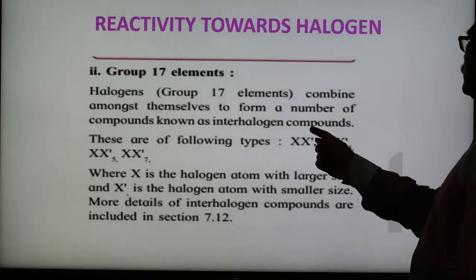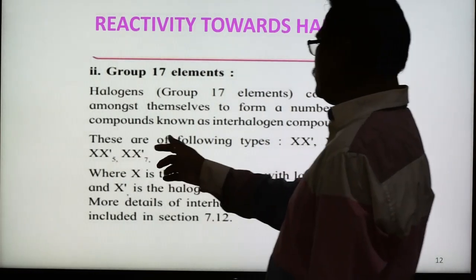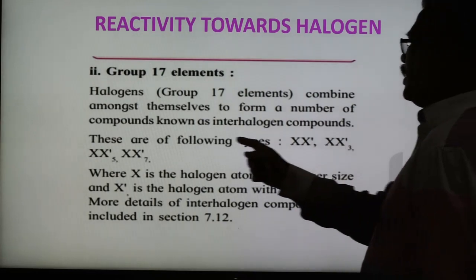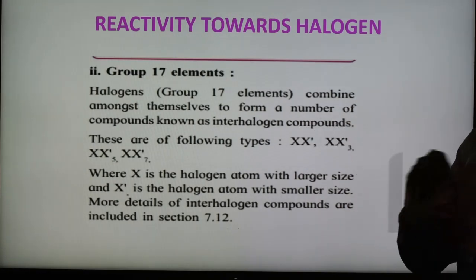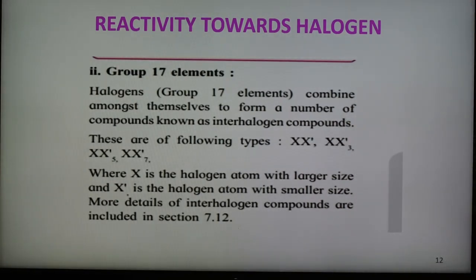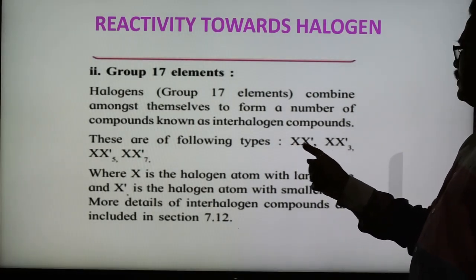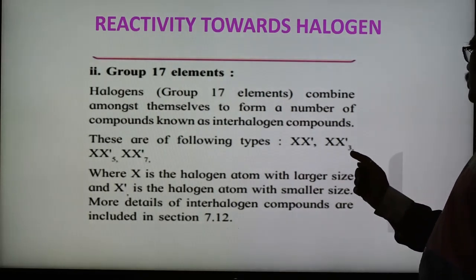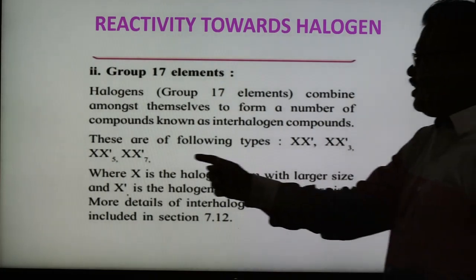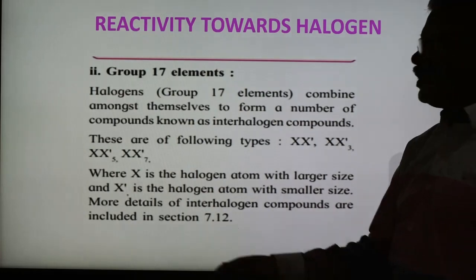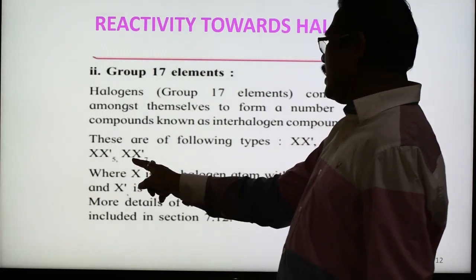The interhalogen compounds are of different types, that is XX', XX3', XX5', XX7'. So here first element is a halogen with higher atomic number, and second is a halogen with a lower atomic number. Example of this type is, for example, ICl. So I, iodine, Cl. And here XX3 type is ClF3 or BrF3. Here XX5 means IF5. So iodine is the halogen with higher atomic number. We have to write it first, and then XX7.